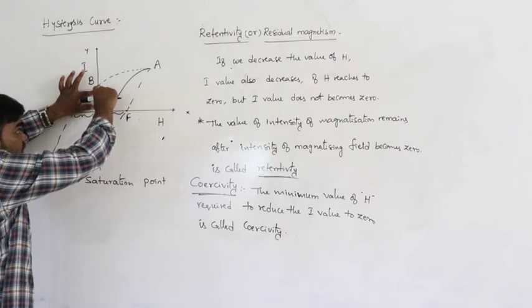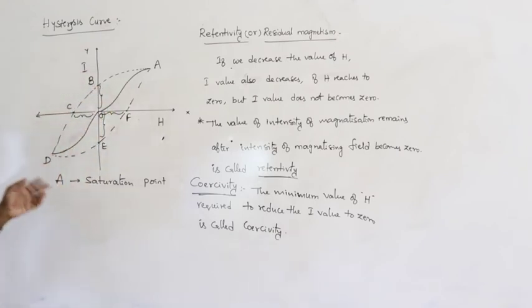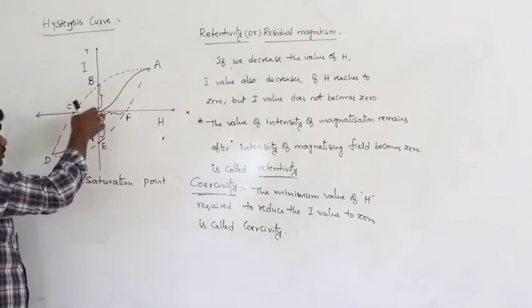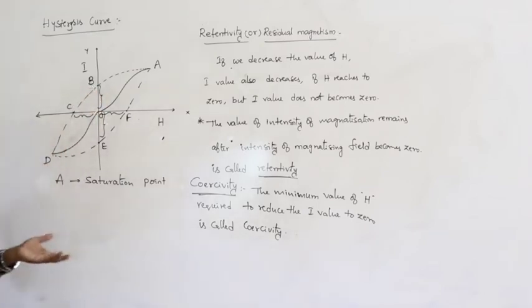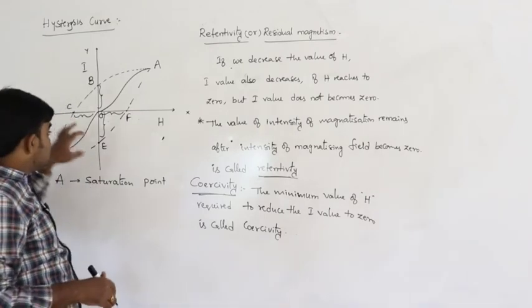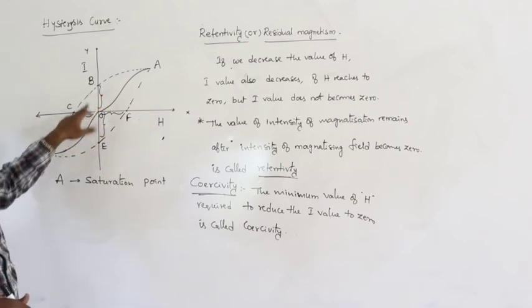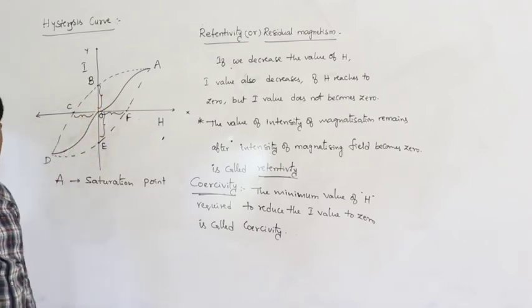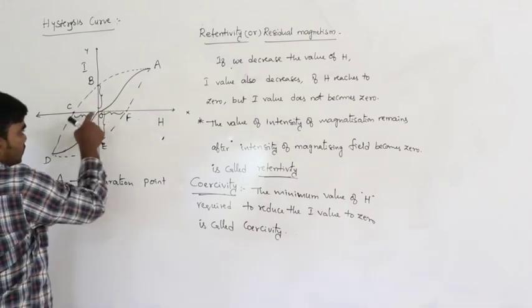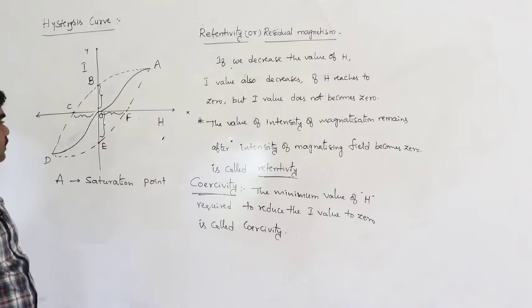To decrease the value of I to 0, we increase the H value in the opposite direction. That means extra force we have to apply, extra work we have to apply. So that extra work is called hysteresis loss. The extra magnetic field required to reduce the I value to 0 is called hysteresis loss. So during one cycle, these are the hysteresis loss.